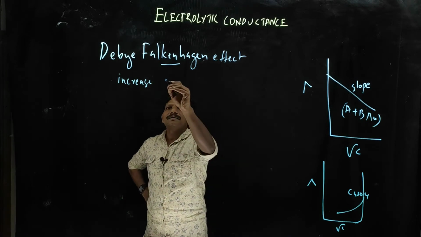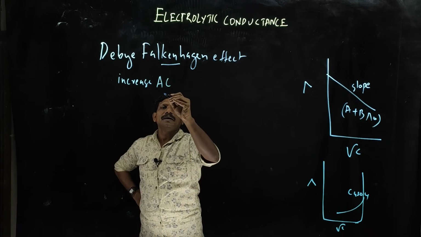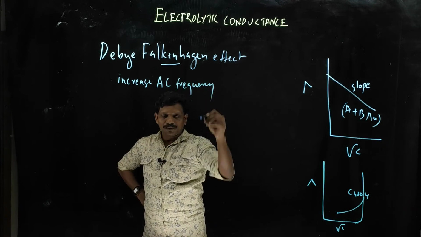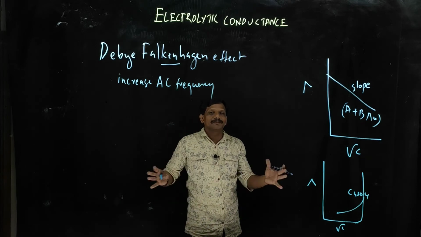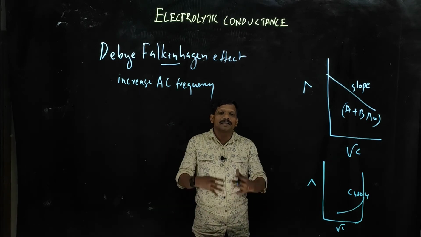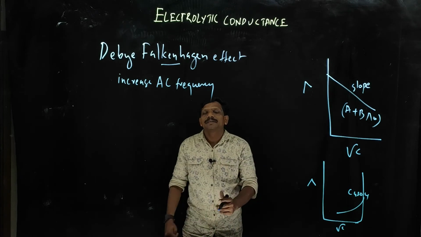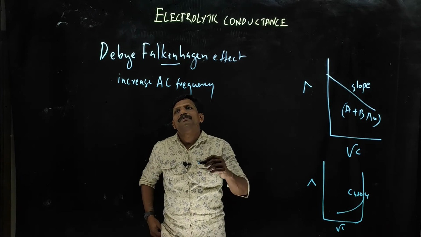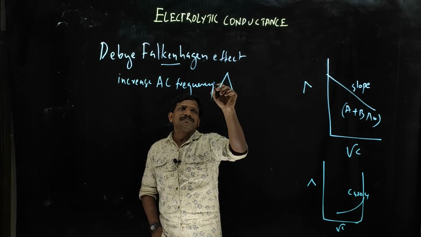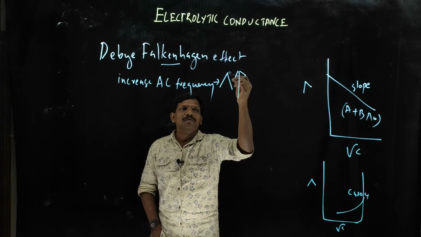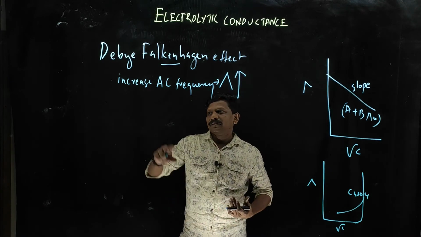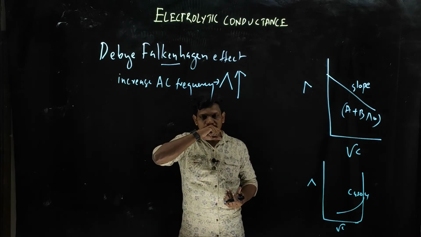When you increase the AC alternating current frequency, I told you about the conductivity measurement already. If you increase the alternating current frequency, what will happen? The molar conductivity will also increase. That is the Debye-Falkenhagen effect.